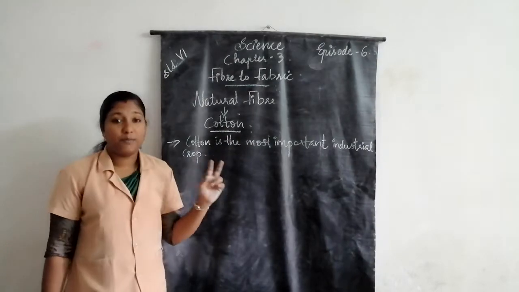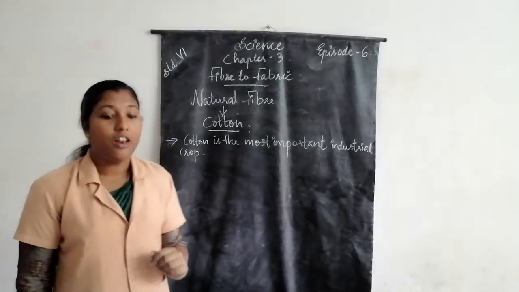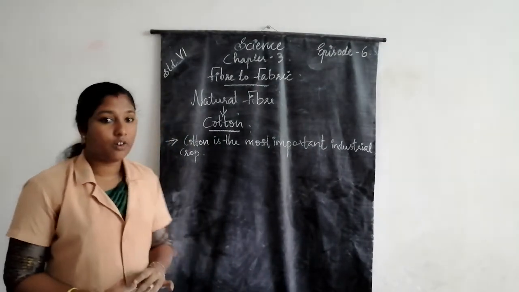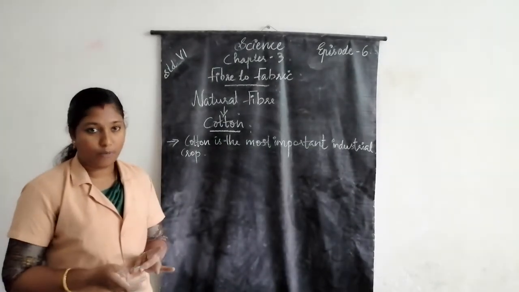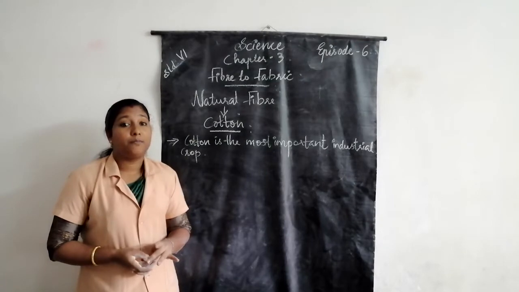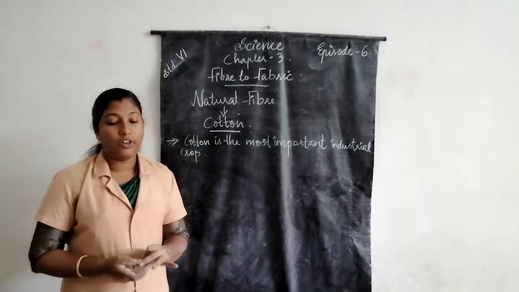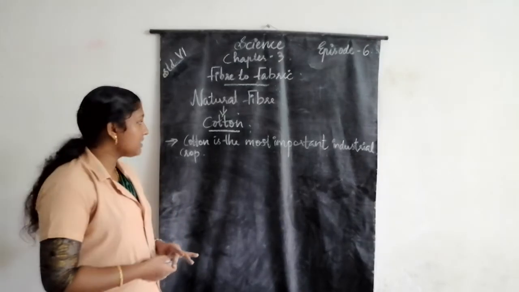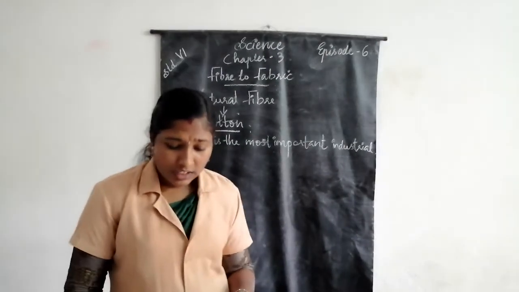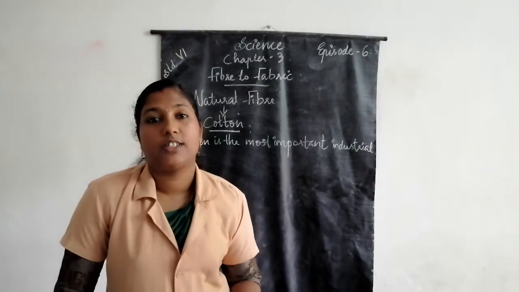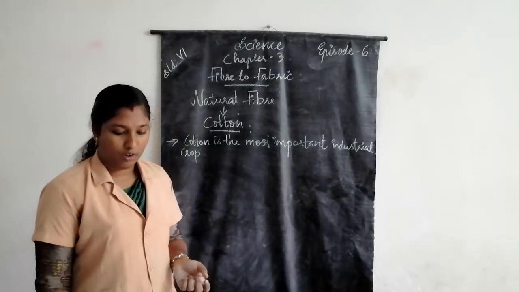Cotton is the most important industrial crop. India was the proud inventor of cotton clothing.